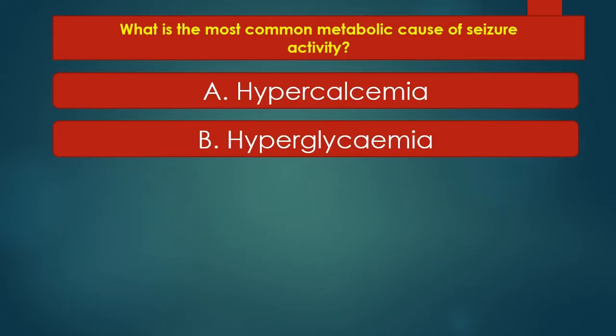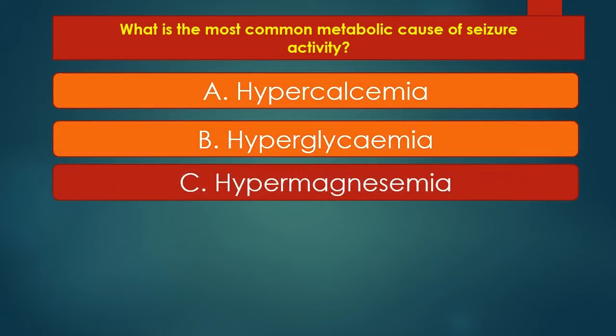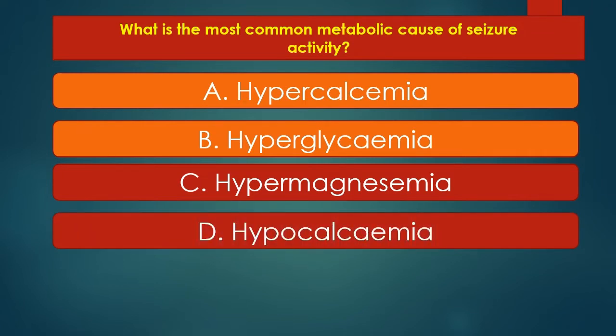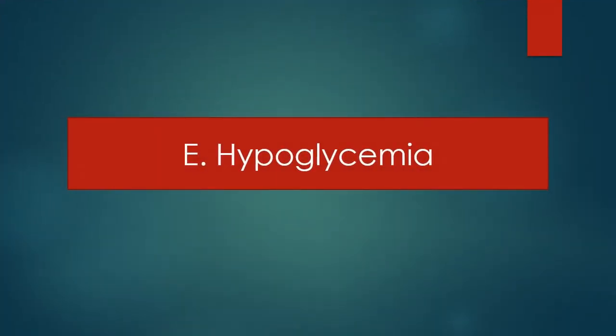What is the most common metabolic cause of seizure activity? A. Hypercalcemia. B. Hyperglycemia. C. Hypermagnesemia. D. Hypocalcemia. E. Hypoglycemia. Answer is E. Seizure activity secondary to metabolic derangements is most commonly caused by hypoglycemia.